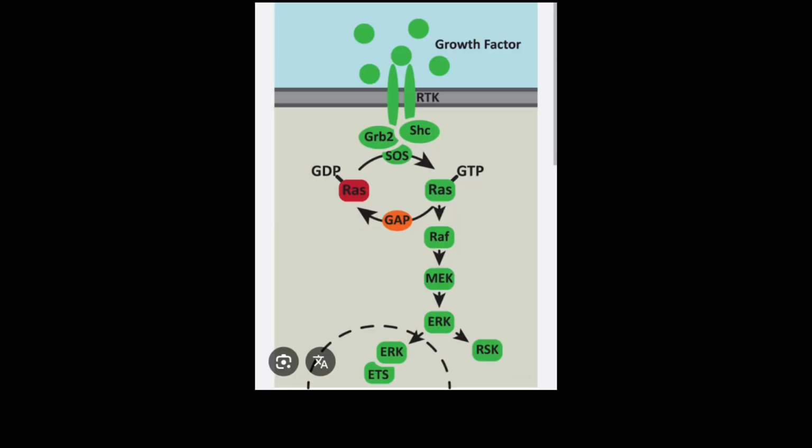This pathway is involved in growth, development and cancer progression. A mutation in this pathway can lead to uncontrollable cell growth, that is cancer. Important molecules are the ligand, for example EGF, RTK, RAS, the MAPK cascade, etc.